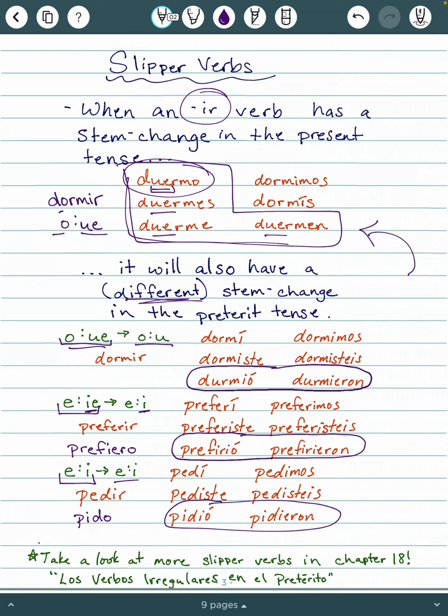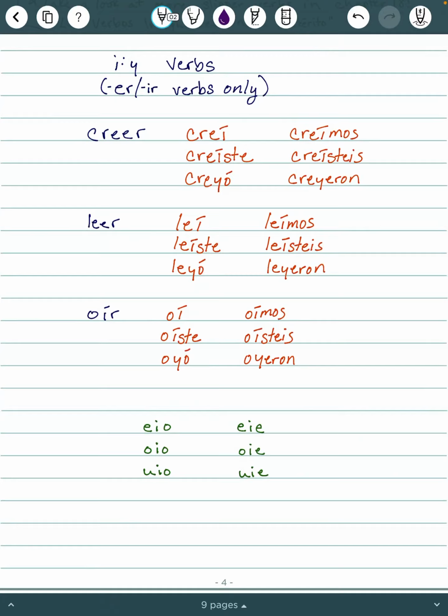So I do want to recommend that you take a look at the full list of slipper verbs listed in Chapter 18. There are several. In that chapter, it's called Los Verbos Irregulares en el Pretérito. That just means irregular verbs in the preterite tense. So it has a good list of everything we're learning in this chapter with these irregulars. So let's move on to some I to Y verbs.